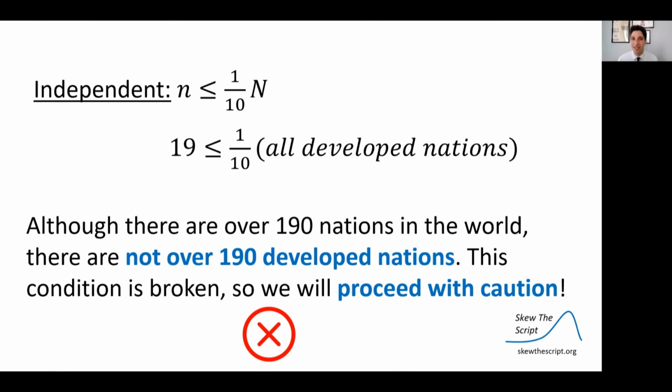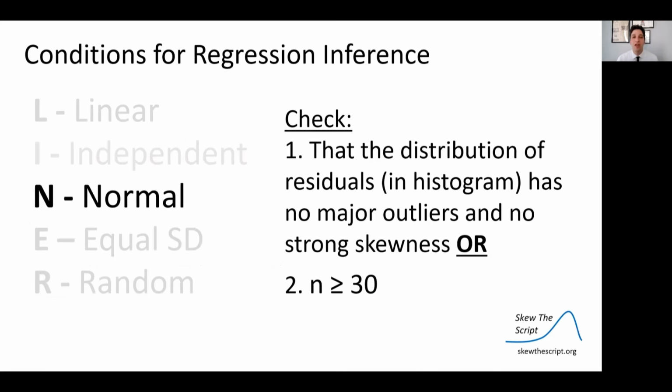And on the AP exam, whenever you check a condition and it seems like it might not fit, just say, I'm going to proceed with caution, because you want to show the graders that you can still perform the test. In this case, violating this condition won't pose huge problems statistically for our tests, but we just want to note that this is a potential issue.